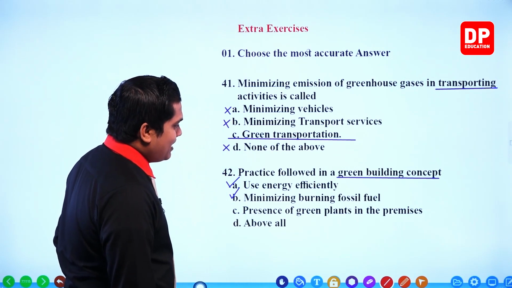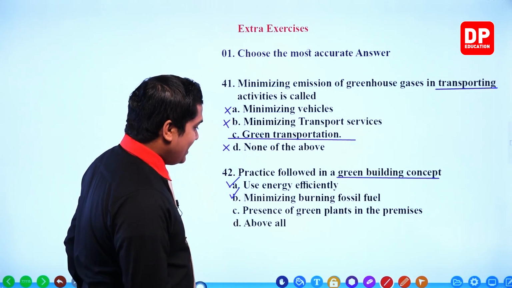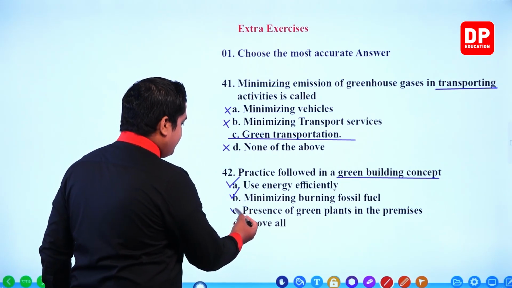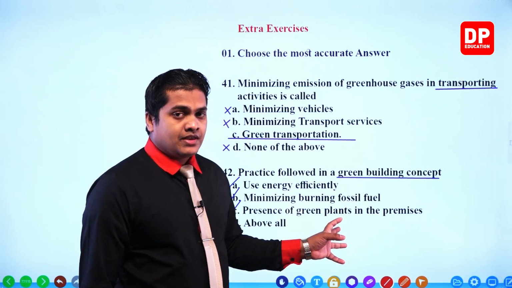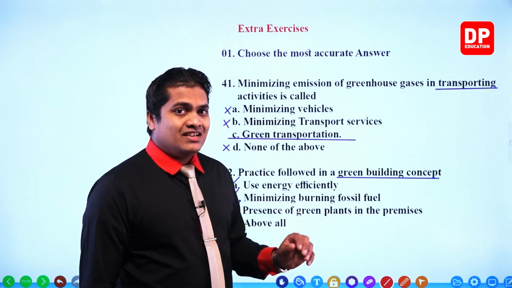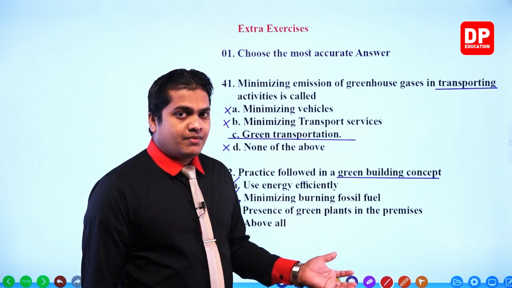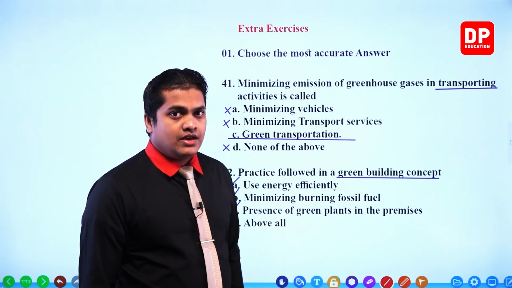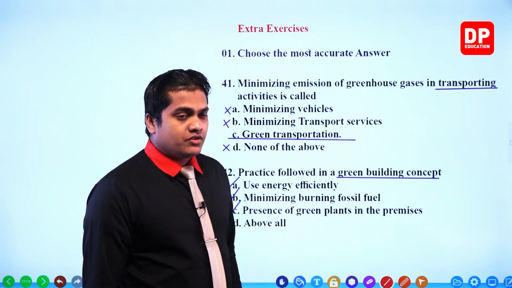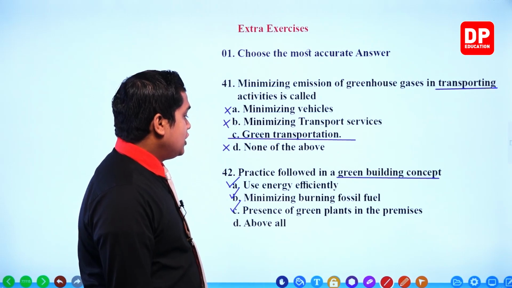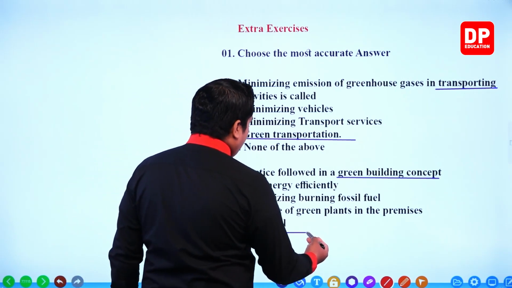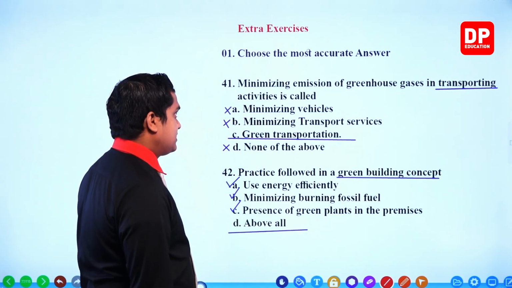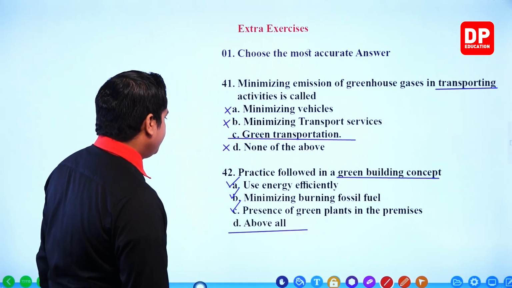Presence of green plants in the premises. Once again, correct, my dear children. Can you remember? In a housing complex, or else in a building, it's important to have at least a few plants within the premises in order to follow the green concept method. So my dear children, the third one is also correct. So all of these practices are followed in a green building concept.